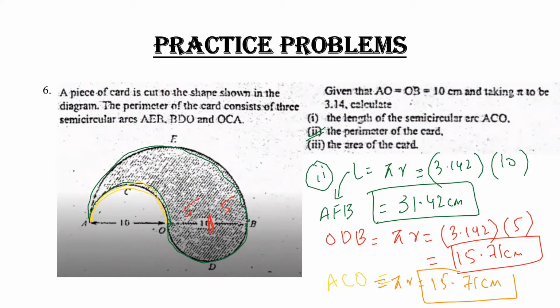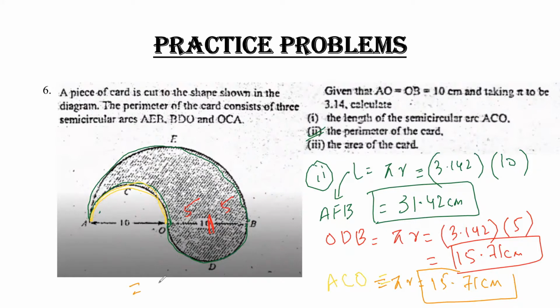That is, this portion is a portion of the card, this whole portion is a portion of the card, and this last portion is also a portion of the card. So this is basically the card, and to get my answer, I have to add all these three.